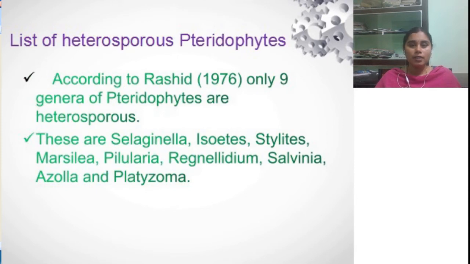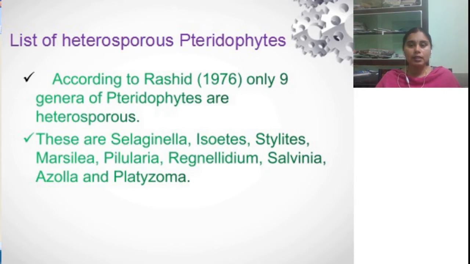Okay, let's look into the plants which have a heterosporous nature in pteridophytes. According to Rashid, only 9 genera of pteridophytes are heterosporous. They are Selaginella, Isoetes, Stylites, Marsilea, Pilularia, Regnellidium, Salvinia, Azolla and Platyzoma. These are all the genera which have a heterosporous nature.